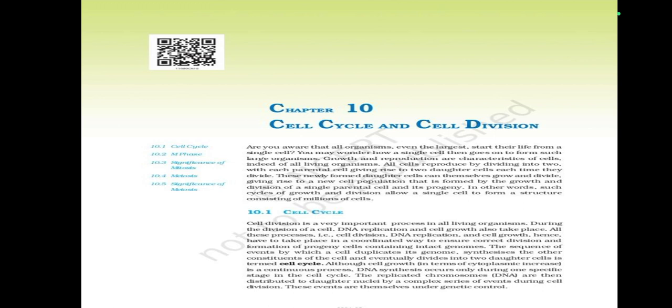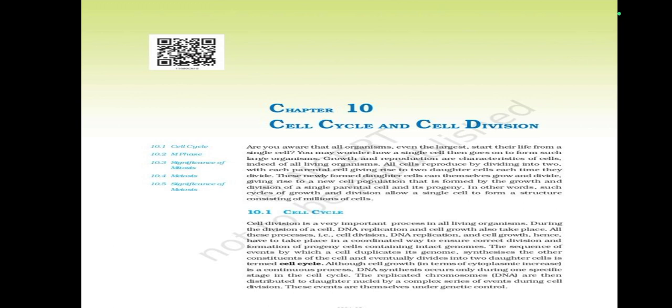All these processes, that is cell division, DNA replication and cell growth, hence have to take place in a coordinated way to ensure correct division and formation of progeny cells containing, in fact, identical genomes. The sequence of events by which a cell duplicates its genome,